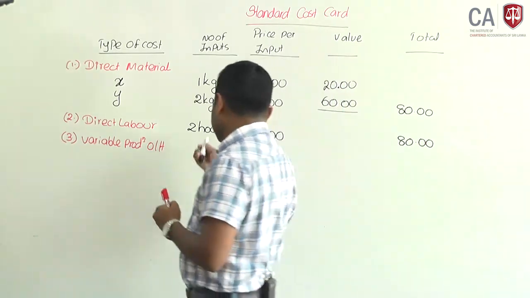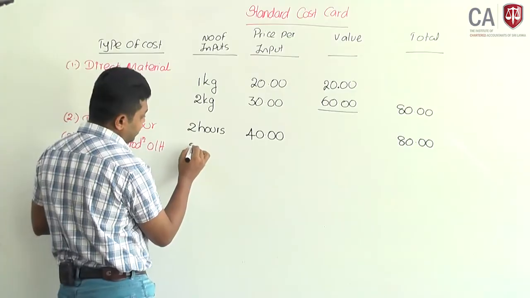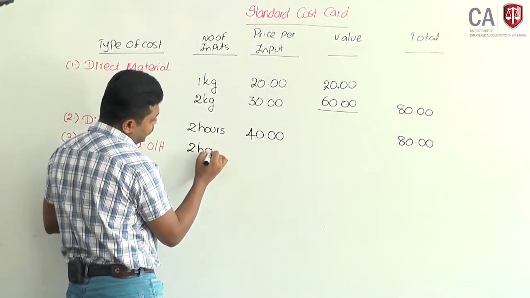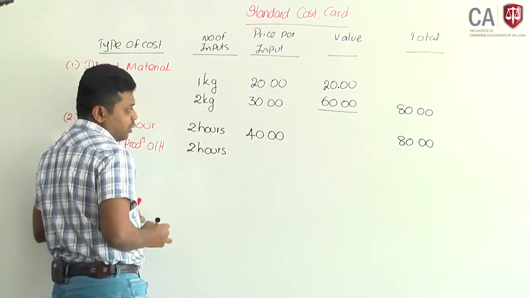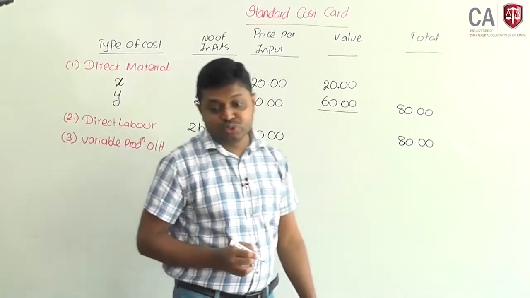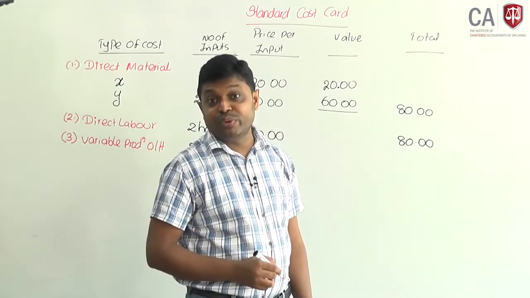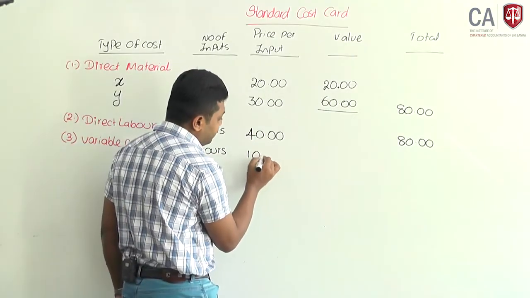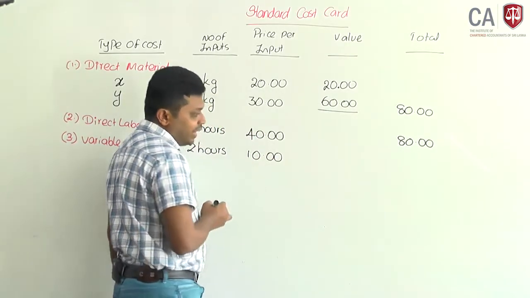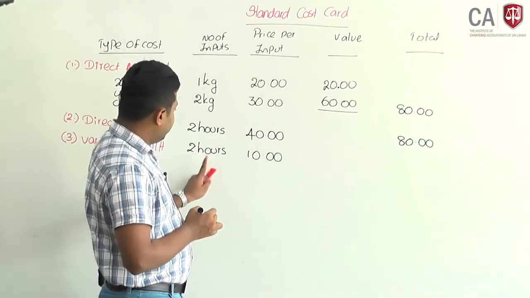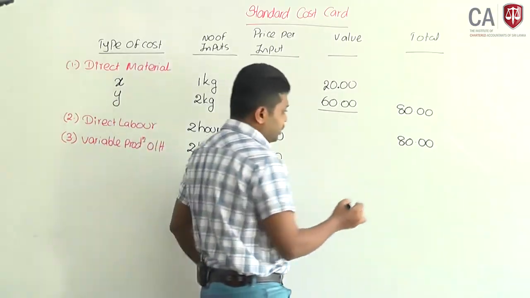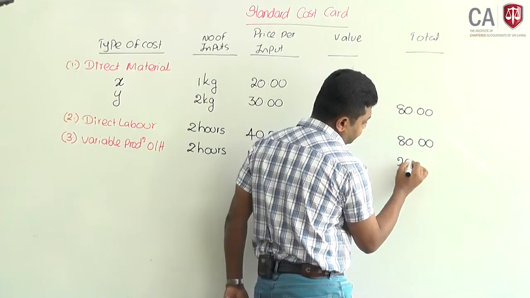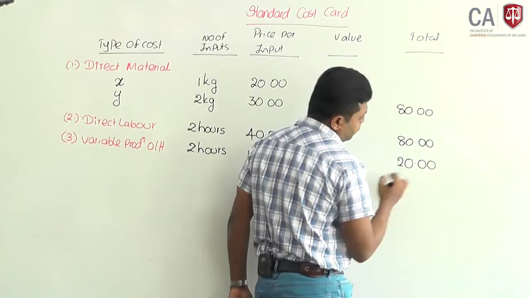Each requires 2 direct labor hours. Cost per hour, how much? 200,000 is the cost, divided by 20,000 hours. Standard rate is 10 rupees per hour. Variable overhead 10 rupees per hour. Then 2 hours into 10, it should be 20.